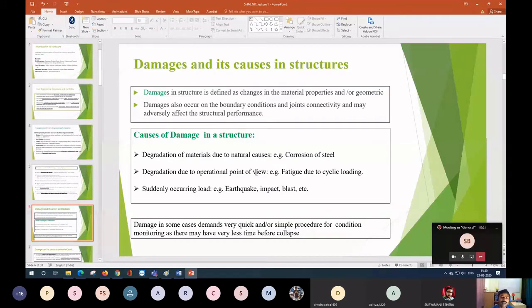So basically, damage here we model as a change in rigidity. We define it as a change in material property or geometry. For material property, we are talking about the Young's modulus, and for geometry, we are talking about I, the second moment of inertia. Another part is that damage may occur at the boundary and at the joint. That also affects the performance of the structure.